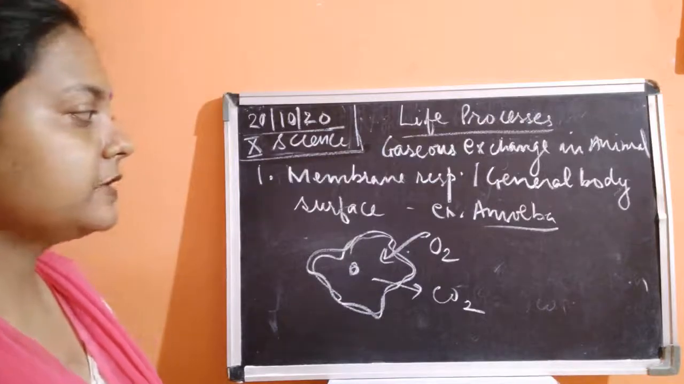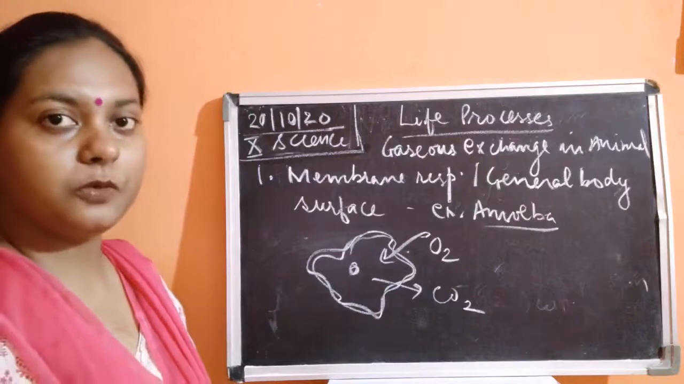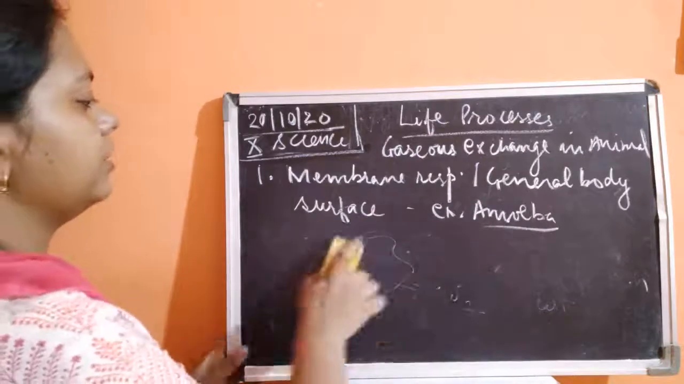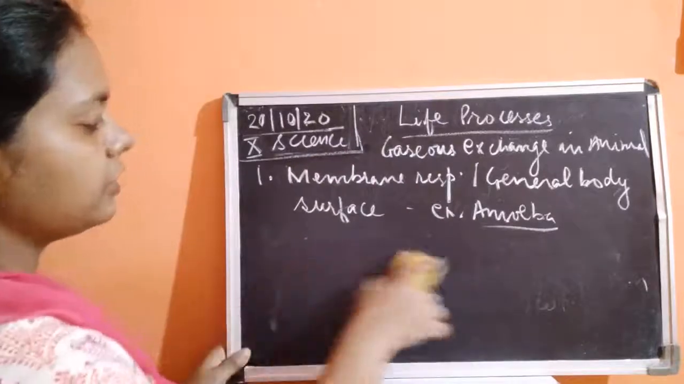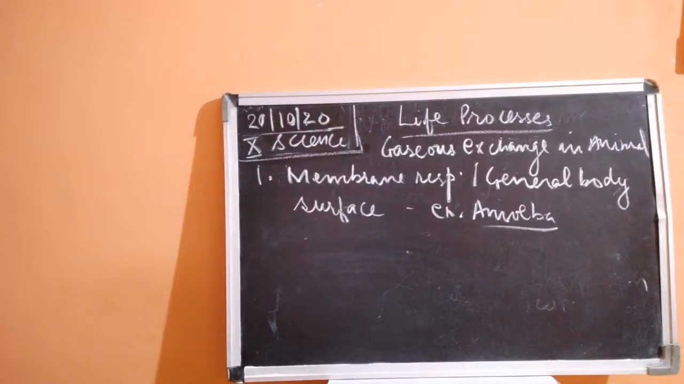Okay, so as amoeba lives in water, it absorbs dissolved oxygen from the water, and then it is going to give the carbon dioxide back into the water. So this is how the general body surface in amoeba is responsible for the respiration or the gases exchange.